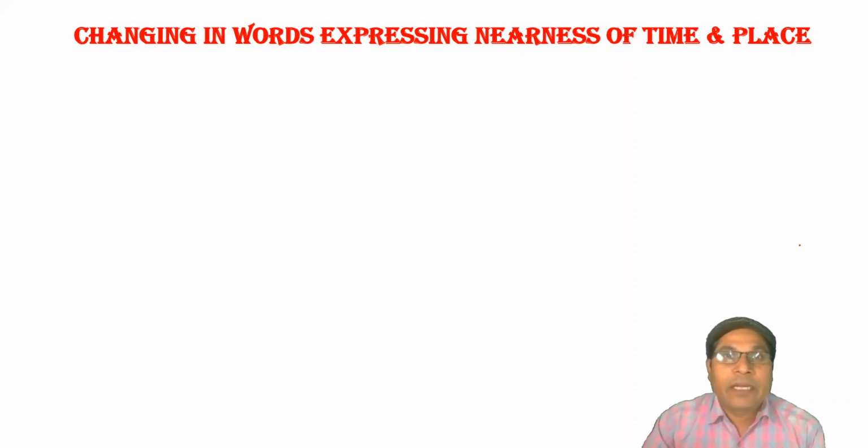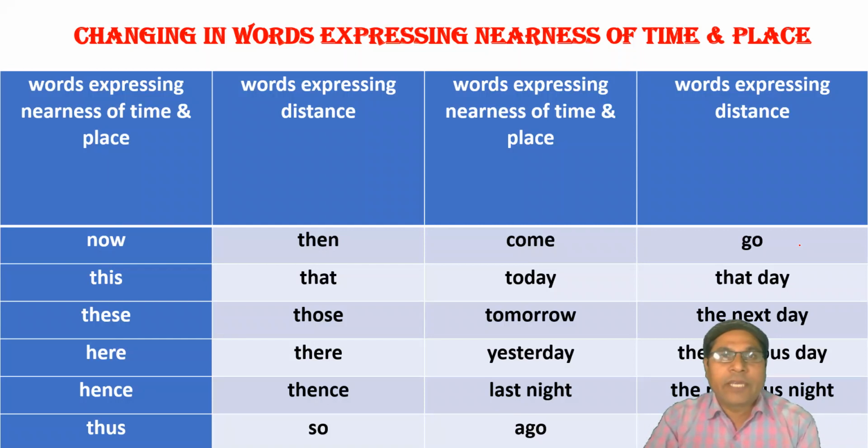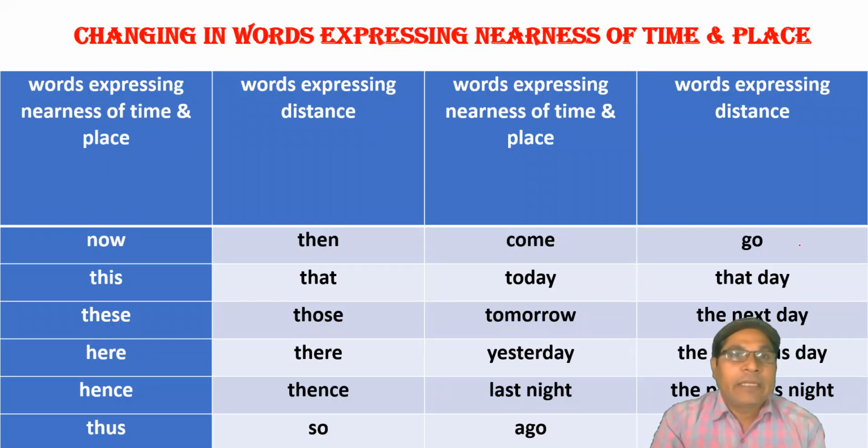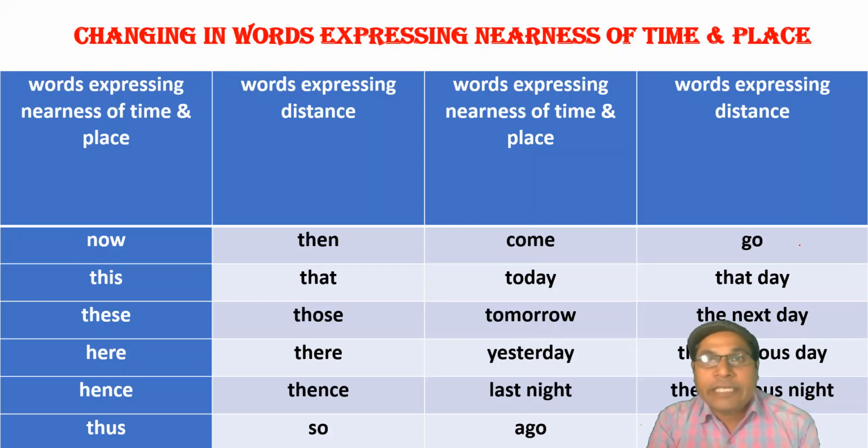Here is the chart that will help you regarding this change. You can see this chart. There are some words which show nearness of time and place, and there are corresponding words which show the distance. Clear?